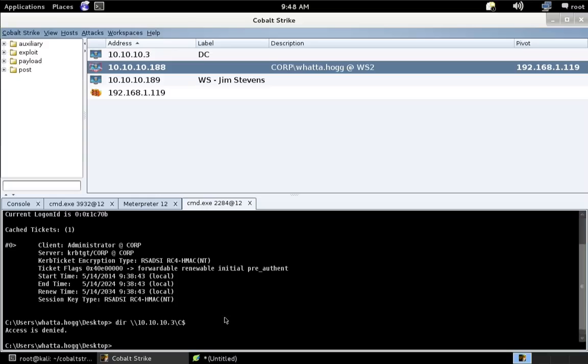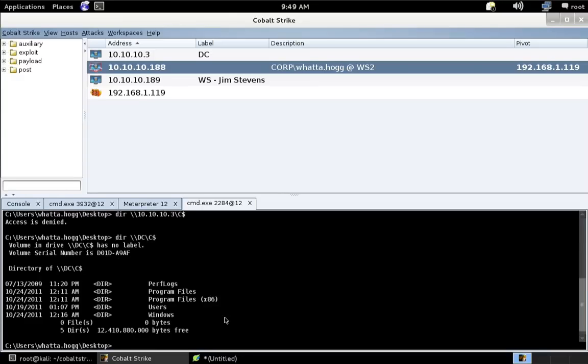If we want Windows, or if we want the key distribution center to give us a ticket to interact with a service on another system, we actually have to interact with the system using its NetBIOS name. Okay? So if I interact with the domain controller based on its NetBIOS name, which is DC C$, you'll see I get a listing. Okay? So that's something to keep in mind.